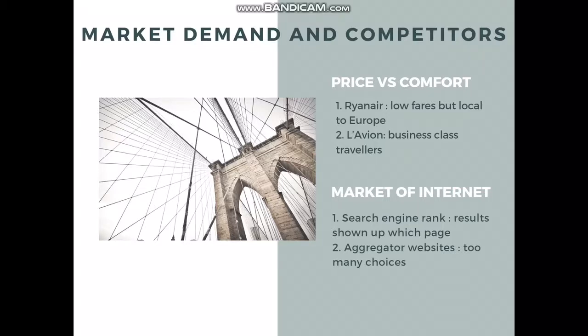Second of all, the aggregator websites. There are a lot of aggregator websites out there, such as Expedia, Student Universe, Priceline. What they're doing is they provide all of the flights information, including costs, destination, flight time, to customers per their search. This is good for customers because they can compare prices. However, it does make it harder for the airlines because in this case, airlines need to make sure that while they're still making a profit on tickets they're selling, they're still on the lower end of the price, so more customers would come.